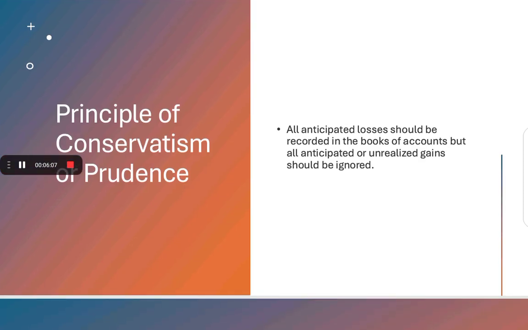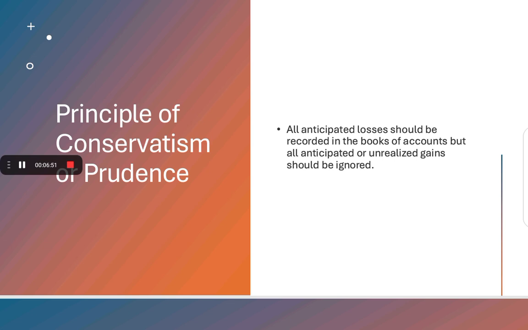Principle of conservatism or prudence. According to this principle, all anticipated losses are recorded in the books of account, but anticipated or unrealized gains should be ignored. For example, the closing stock is valued at cost price or market value, whichever is lower. So here we are anticipating loss and recording it in the books of account, but unrealized gain or profit is not recorded in the books of account.